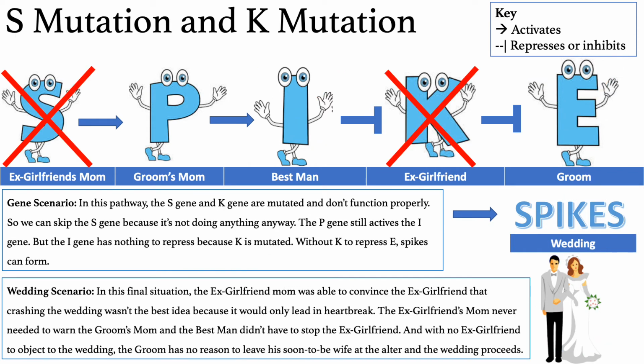Here, S and K are mutated. In this final situation, the ex-girlfriend's mom was able to convince the ex-girlfriend that crashing the wedding wasn't the best idea, it would only lead to heartbreak. The ex-girlfriend's mom never needed to warn the groom's mom, and the best man didn't have to stop the ex-girlfriend. And with no ex-girlfriend to object to the wedding, the groom has no reason to leave his soon-to-be wife at the altar, and the wedding proceeds.